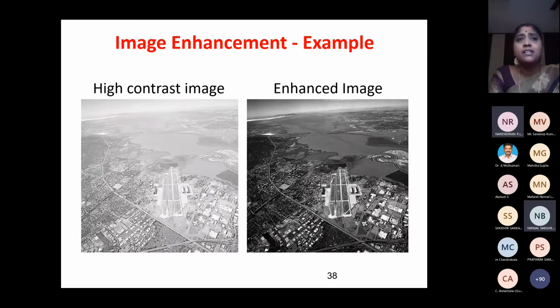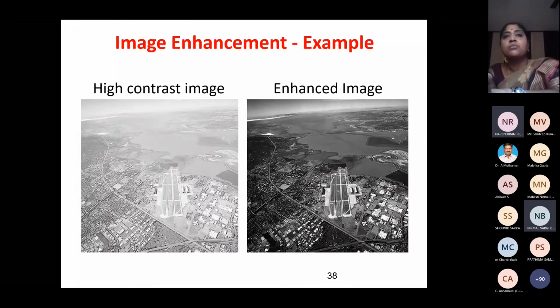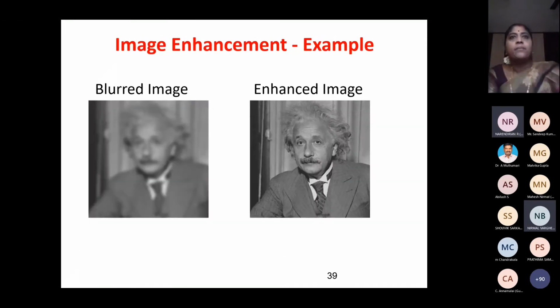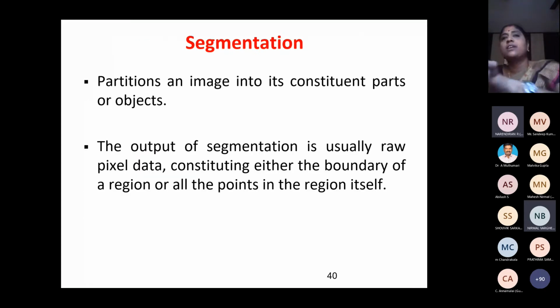There are so many techniques available for enhancement. This is one technique. I think it is histogram equalization they have used here to enhance this particular image. Here we can see a blurred image and how it is being enhanced. We cannot use the first image; it is subjective in nature. We see the image, we simply throw it away, right? But see how the same image has been enhanced using enhancement techniques.